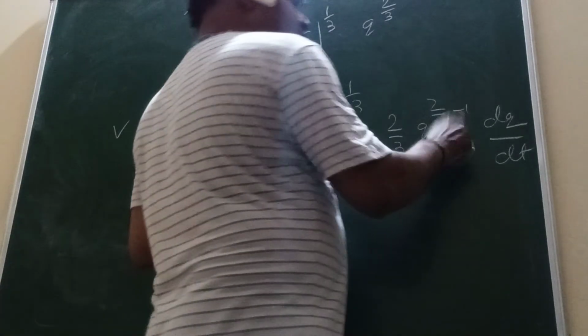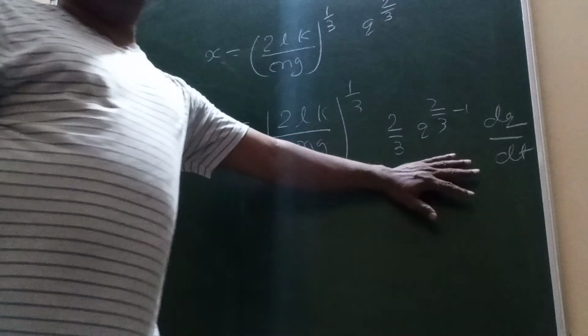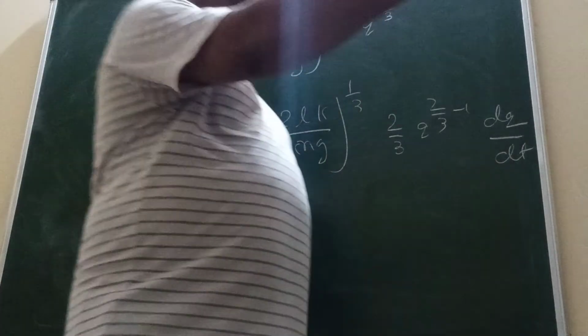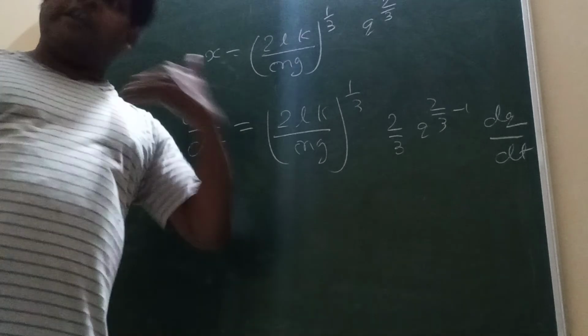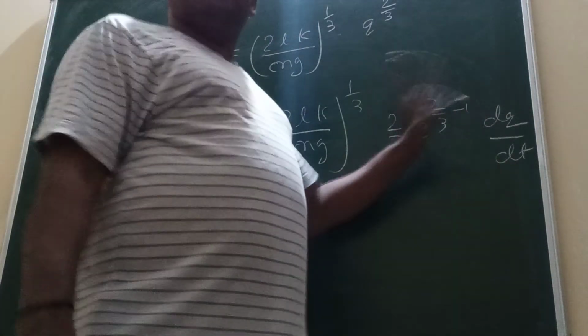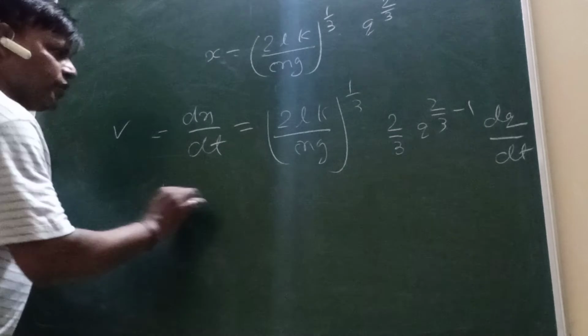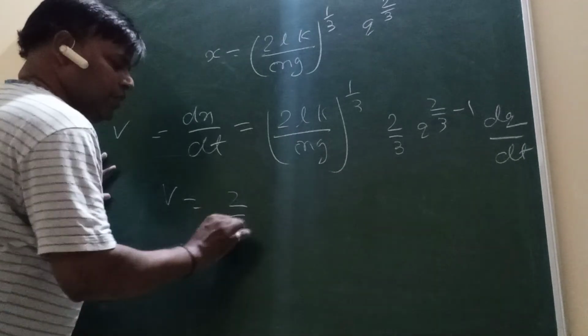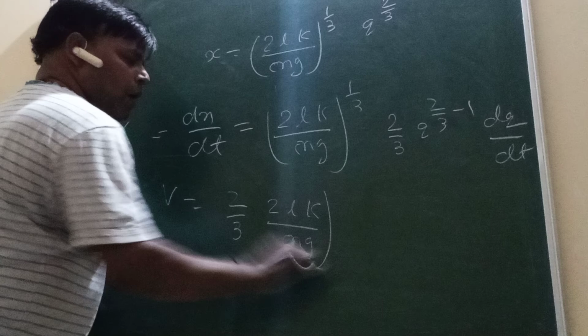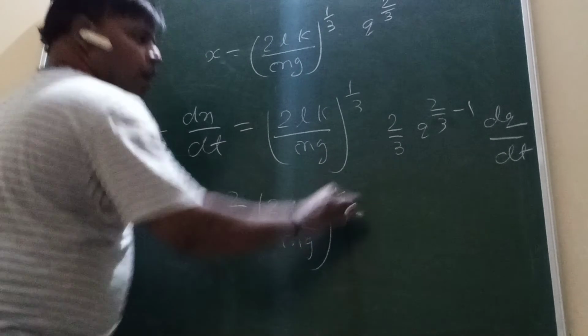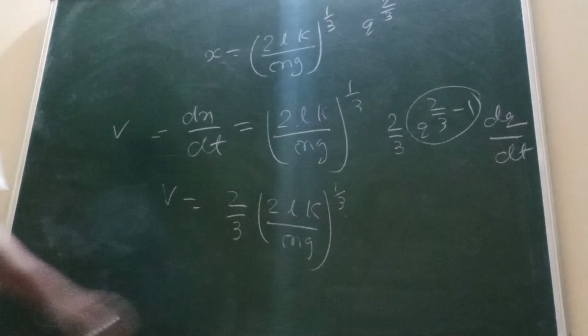Not understand? Derivation not understood? Remember only this. Saturday you remember. This Sunday, it is derivation and integration. All should come one time. So now only remember, Saturday it is. The velocity is equal to what value? 2 by 3 into 2lk by mg power 1 by 3. This what value? Tell me.